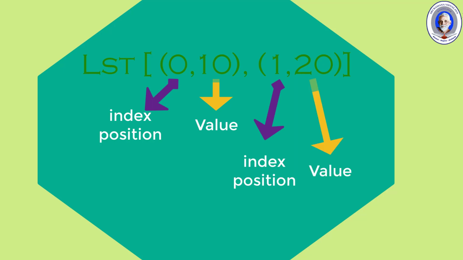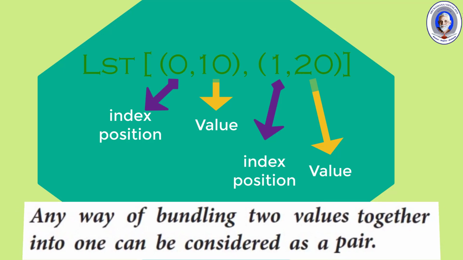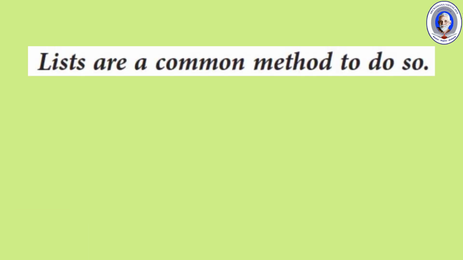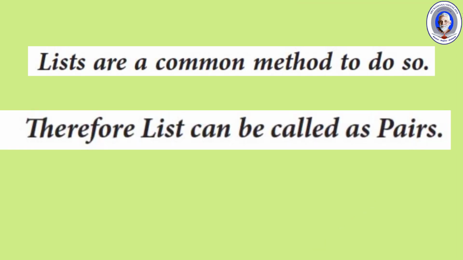In our book it is given that any way of bundling two values together into one can be considered a pair. So bundling two values together into a single pack and treating it as one is called a pair. List is a common method to do so. Therefore, lists can be called pairs.